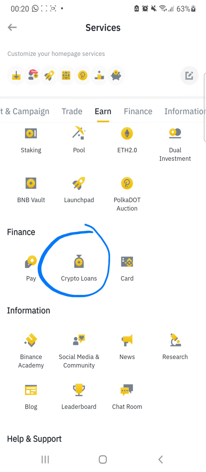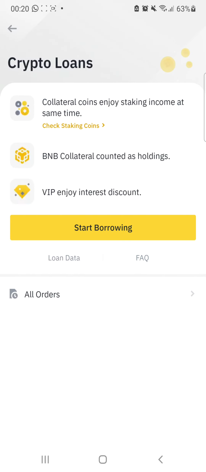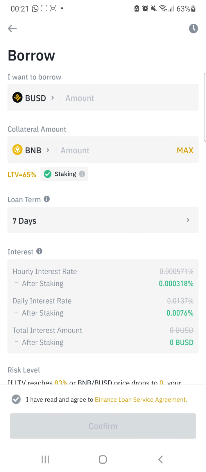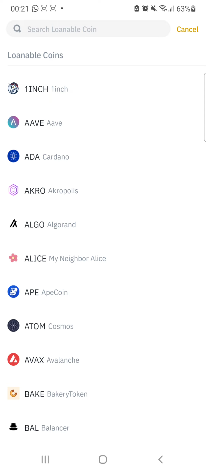Here it is. When you click on crypto loans, you will see that if you need money urgently and you already have some coins that you don't want to sell off easily, you can use those coins as a collateral and start borrowing. Let's click on start borrowing. As you can see, I want to borrow BUSD, which means you want to borrow dollar. You can also click on that BUSD and change it to any coin that you want to borrow.